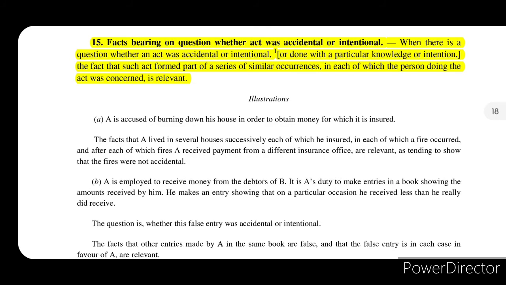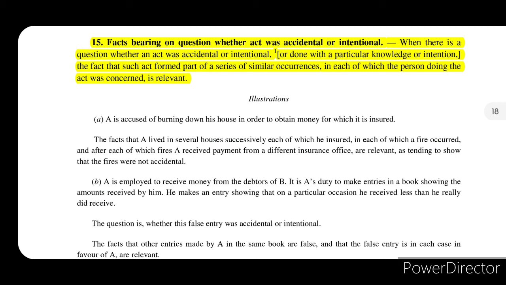Now, section 15 talks about facts bearing on question whether act was accidental or intentional. So, when there is a question whether an act was accidental or intentional or done with a particular knowledge or intention, the fact that such act formed part of a series of similar occurrences in each of which the person doing the act was concerned is relevant.